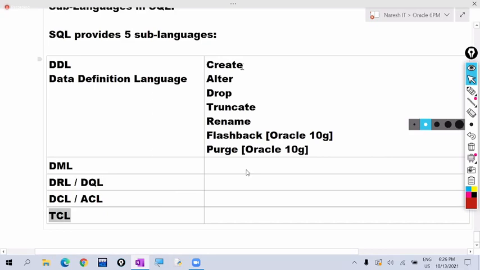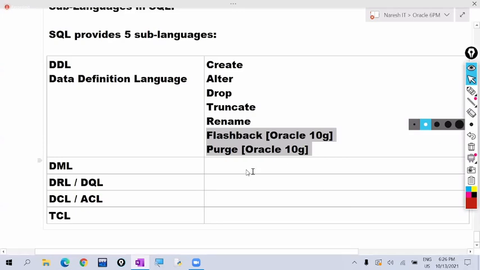Among these, create, alter, drop, truncate, rename, flashback, and purge, these 7 commands come under DDL commands. Flashback and purge were introduced in Oracle 10G. They introduced the recycle bin concept in the 10G version. Before 10G, the recycle bin and flashback concepts were not available.